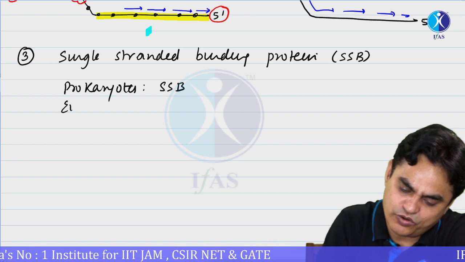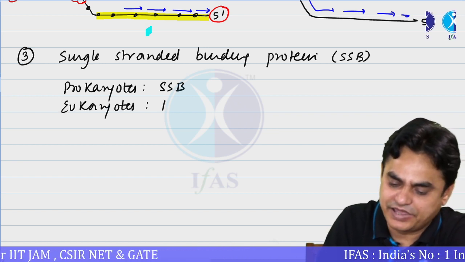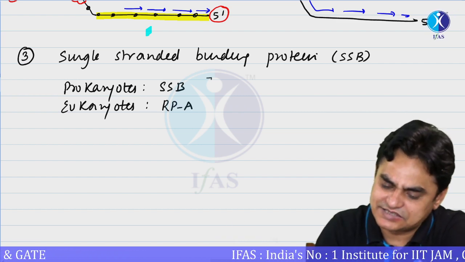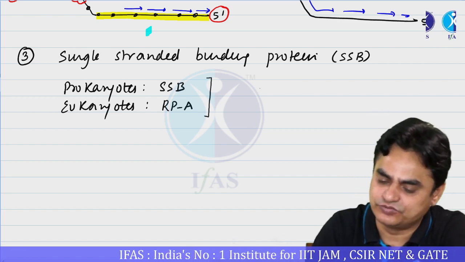In case of eukaryotes, they are referred to as replication protein A.